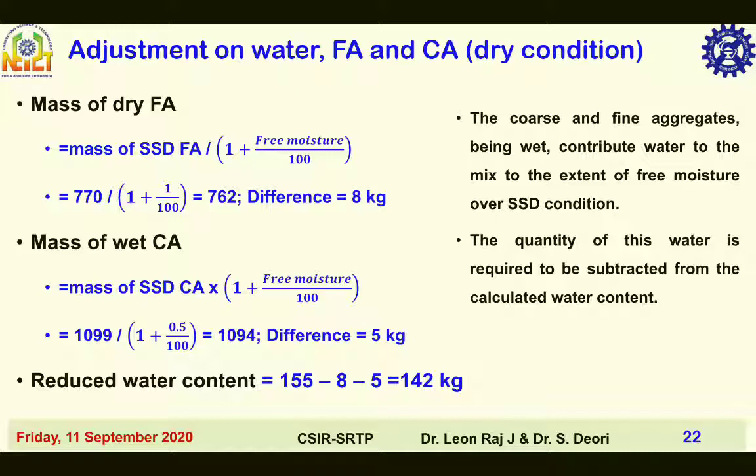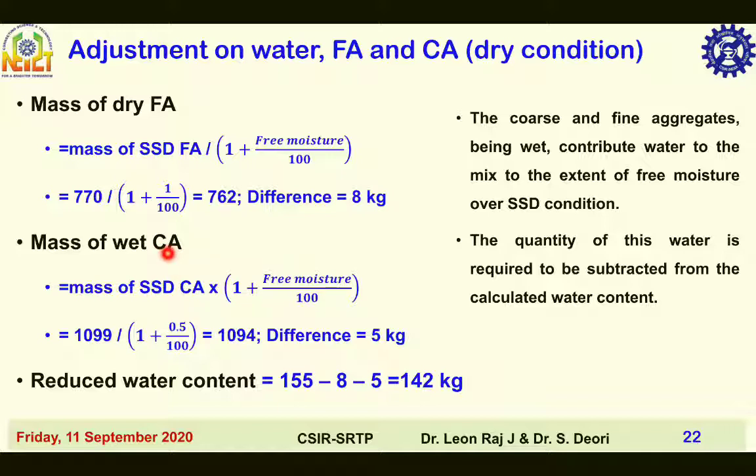Adjustment of water, fine aggregate and coarse aggregate for dry condition. Mass of fine aggregate in dry condition is equal to mass of fine aggregate in saturated surface dry condition divided by 1 plus free moisture divided by 100. That is equal to 770 divided by 1 plus 1 by 100. Free moisture is 1 percent of fine aggregate. That is equal to 762 kilogram. Difference is 8 kg.